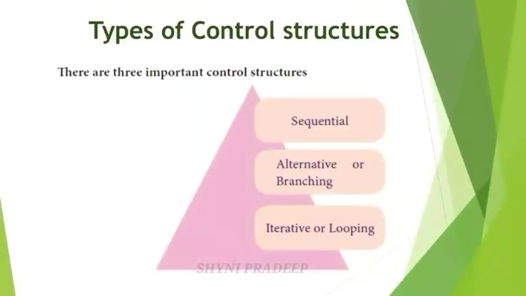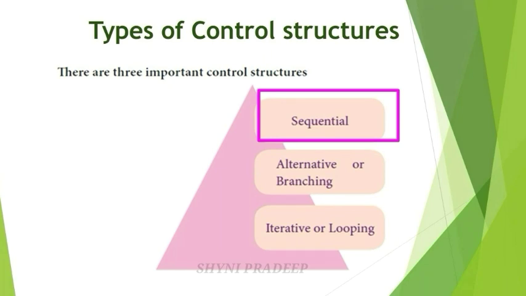Basically, these computer program statements are executed in a sequential order. Sequential order means one by one, one after another. That is called sequential statements. These sequential statements are executed one by one in the sequential order.